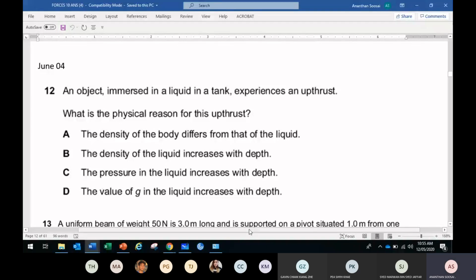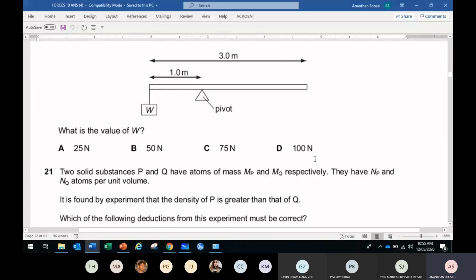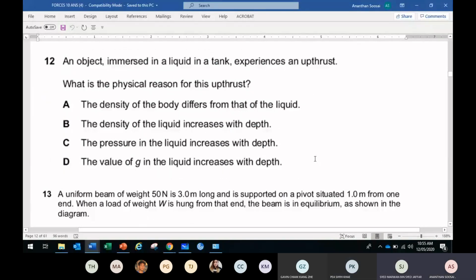Okay, class, any questions so far? Today's lesson we learned about the types of forces. Is upthrust the same as buoyancy force? Yeah, correct. Upthrust and buoyancy force are two different names for the same force. Sometimes we call it buoyancy, sometimes we call it upthrust. In A levels we call it upthrust.